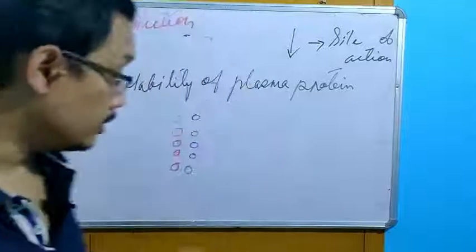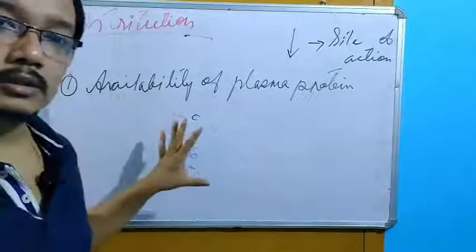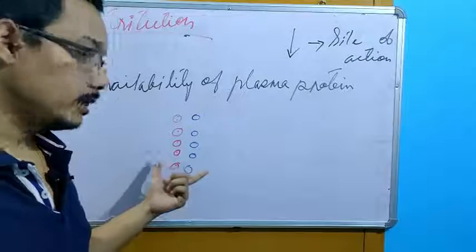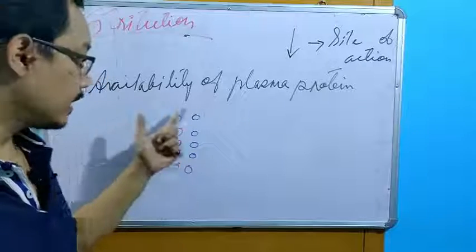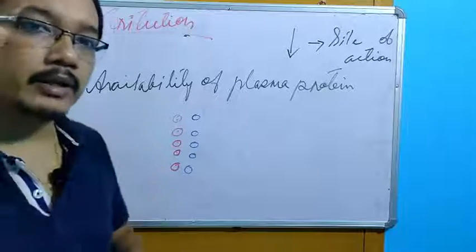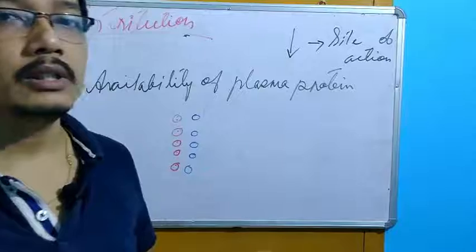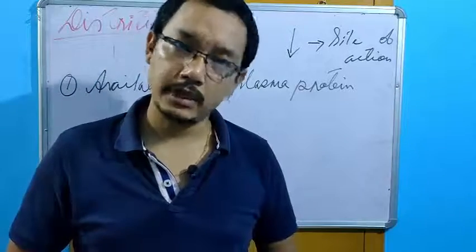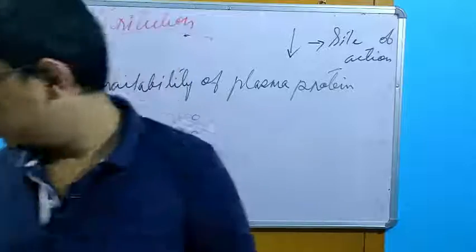Capacity limited: whatever the capacity is, that much will bind, neither more nor less. And saturable: once all the albumins are occupied, it is saturated. It cannot bind more drugs. Okay, I just told you this.